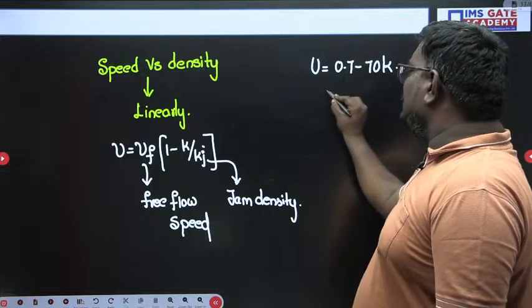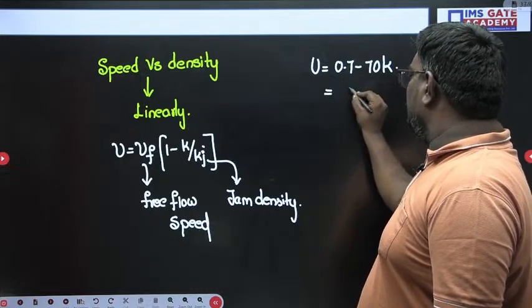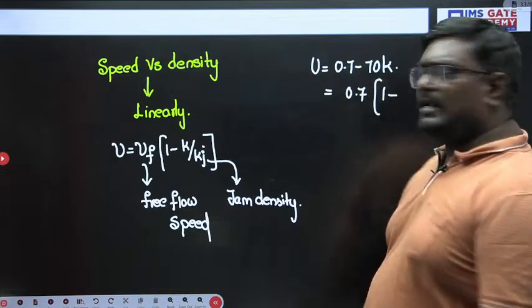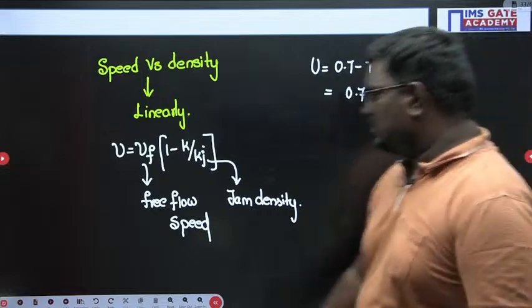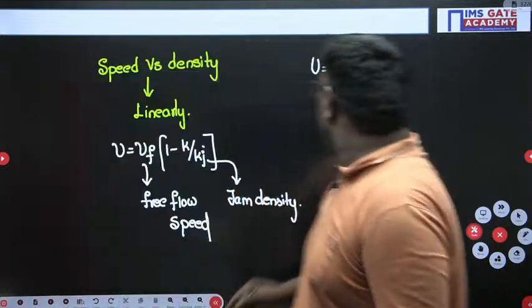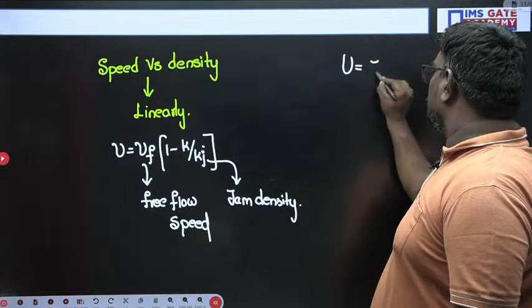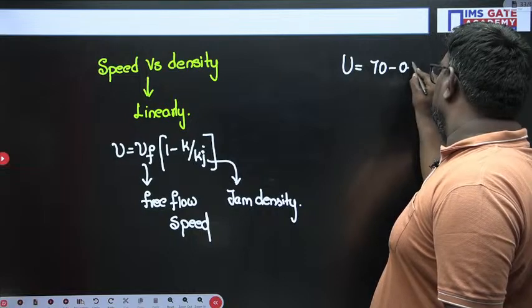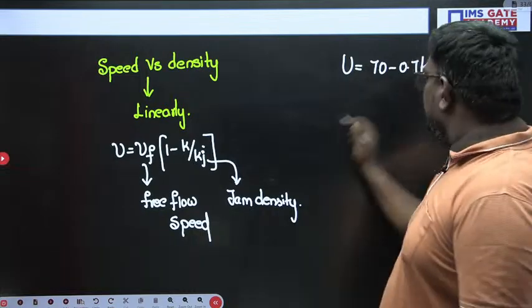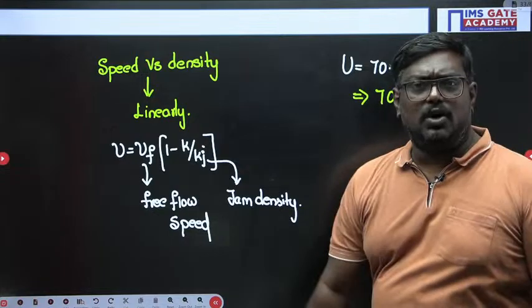The equation given is U is equal to 70 minus 0.7k. So here, take 70 as common.